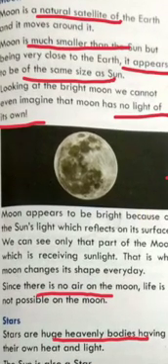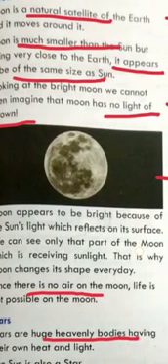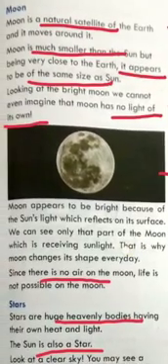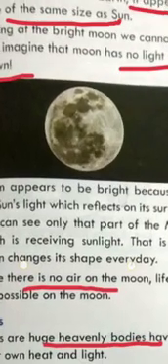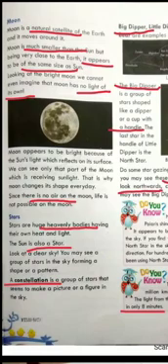You cannot even imagine that moon has no light of its own. You can see the moon at night and it is giving so much light to the world, but it has no light. So from where does it take the light? Moon appears to be bright because of the sunlight. Moon also takes light from the sun, as we were talking about planets taking light from the sun. The moon also takes light from the sun.